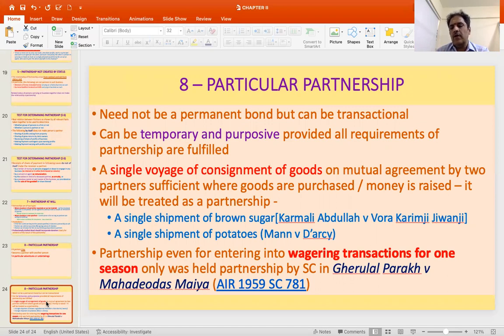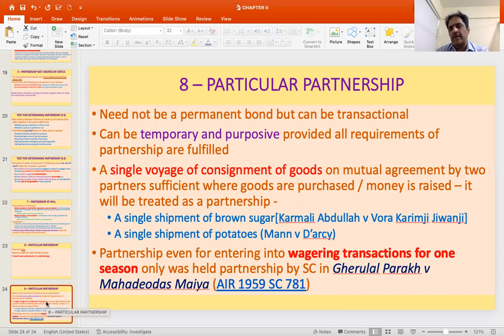And in one case, Gerulal Parak, though the partnership was for wagering transactions, so the contract was not valid, to the extent that there is an element of partnership, they held that for one round, one season of wagering transactions also, if the relationship is there, then that is sufficient to be treated as a particular partnership. So these are the aspects relating to the nature of partnership.